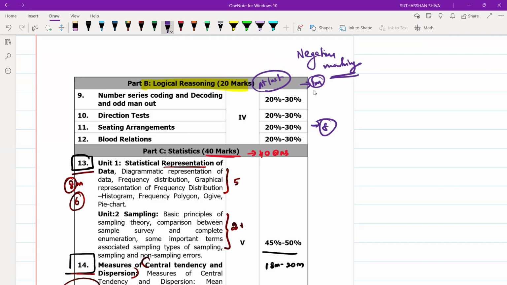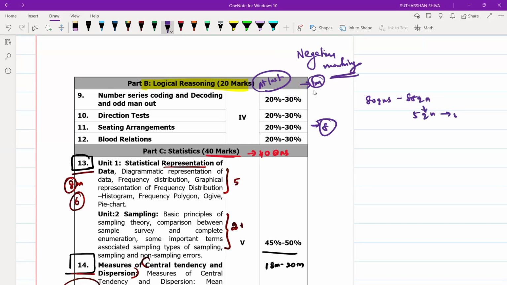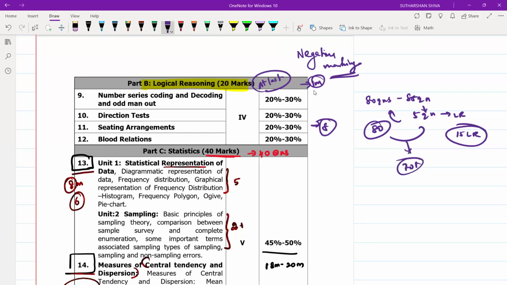This is what I did in my exam. I attended roughly 80 to 85 questions. In that, I attended only 5 questions from LR. Only 5 questions from LR. The remaining 15 questions, even though I knew them, I left. Instead, I attended all the 80 questions, 40 in mathematics and statistics, so that I could score 70 plus marks in that, even though there is negative marking. At the time, the syllabus is also huge. There will also be time series, matrices and more.